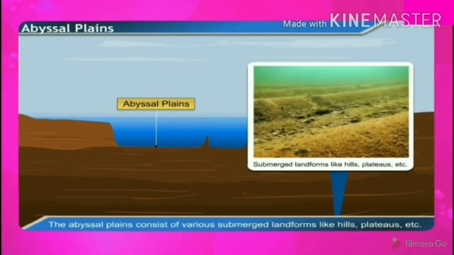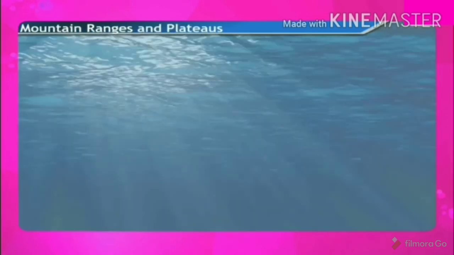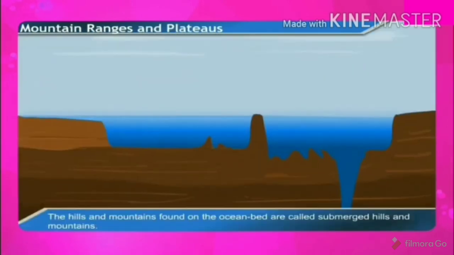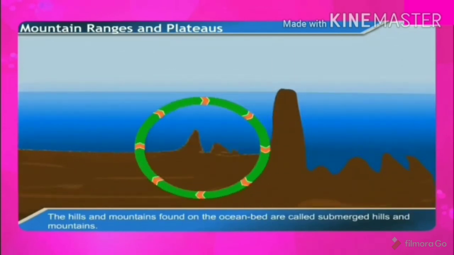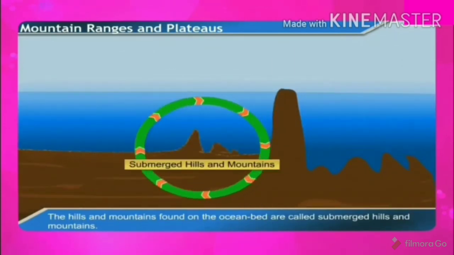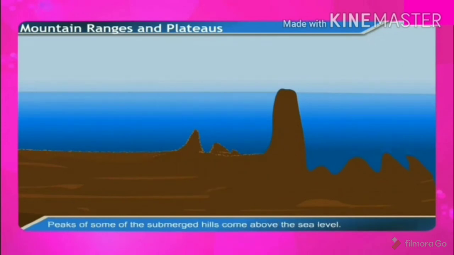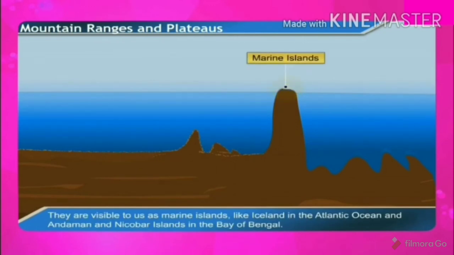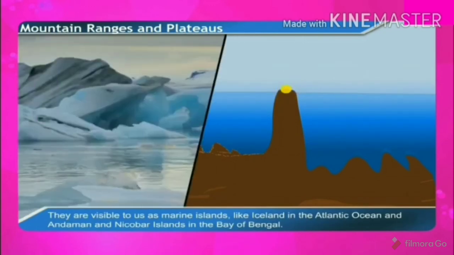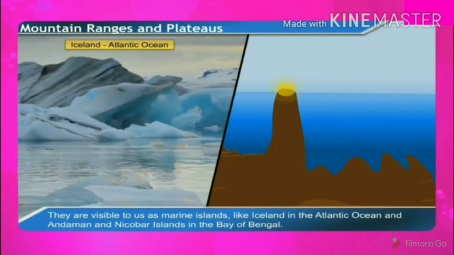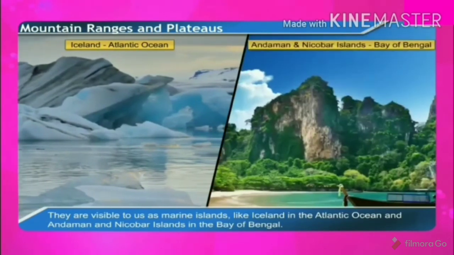Now, mountains, ranges, and plateaus. Let us study about mountains, ranges, and plateaus. The hills and mountains found on the ocean bed are called submerged hills and mountains. These hills are hundreds of kilometers wide and thousands of kilometers long. Peaks of some of the submerged hills come above the sea level. They are visible to us as marine islands.